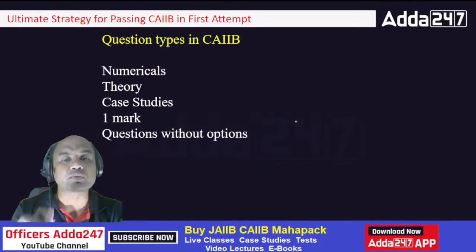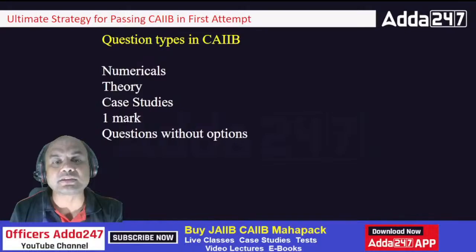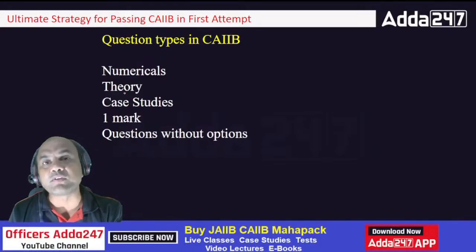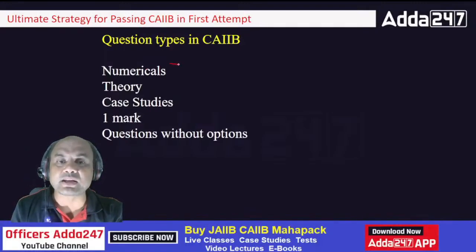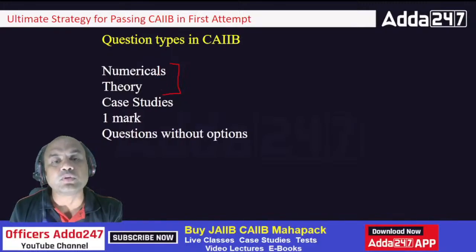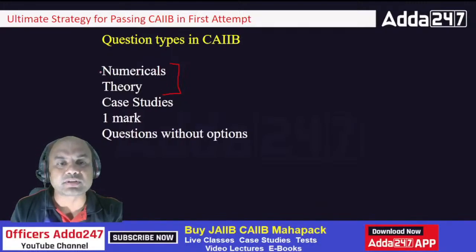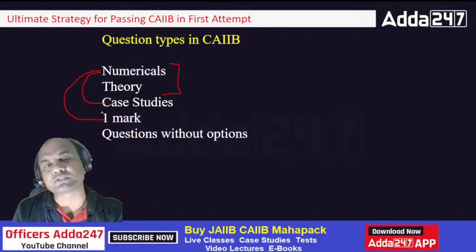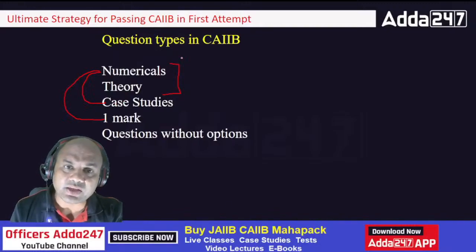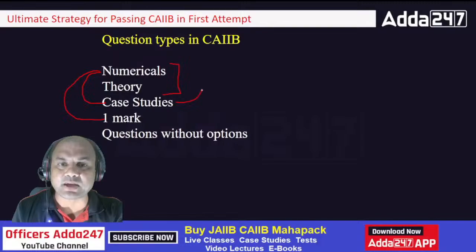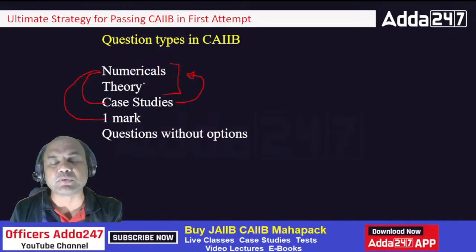Now, what are the question types in CAIIB? Remember: numericals, theories, case studies, 1 marks, and questions without options. So these are the 5 types of questions which are asked. Numericals and theories are many a times combined. Numericals can be under case studies also, or under 1 mark questions, depending on what type of question is asked. Case studies can be either numericals or theory. So case studies can be both.